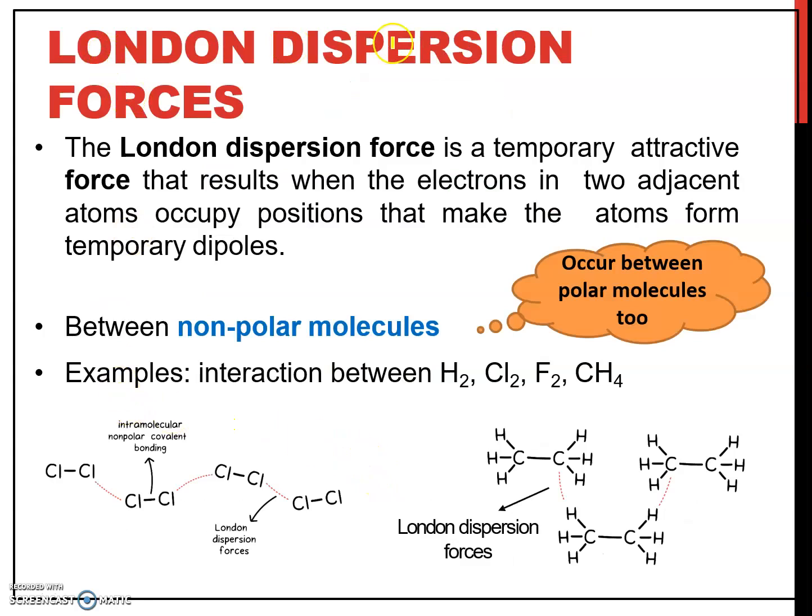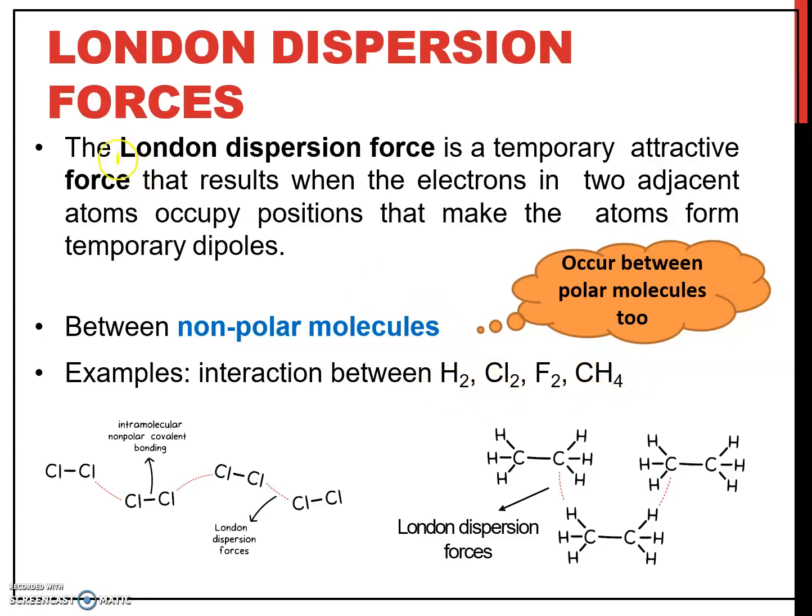For London dispersion forces, it is a temporary force resulting when the electrons in two adjacent atoms occupy positions that make the atoms form a temporary dipole. Actually, London dispersion forces occur for all types of molecules, between non-polar molecules, for example hydrogen molecule, chlorine molecule, methane.